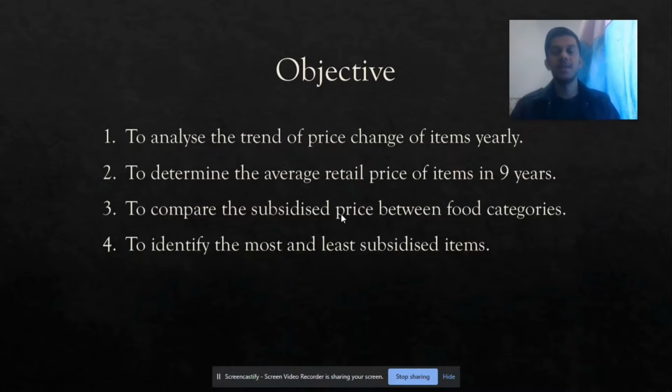In our project, we have 4 objectives. The first is to analyze the trend of price change of items yearly. The second is to determine the average retail price of items in 9 years. The third is to compare the subsidized price between food categories, and the fourth is to identify the most and least subsidized items.